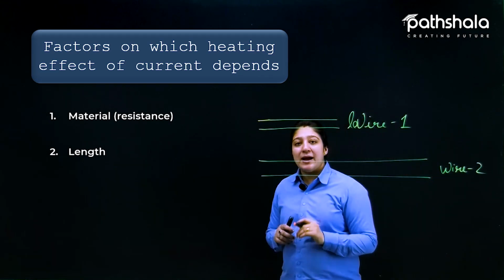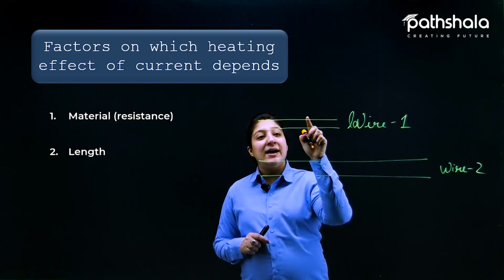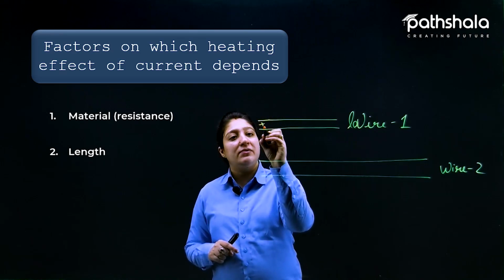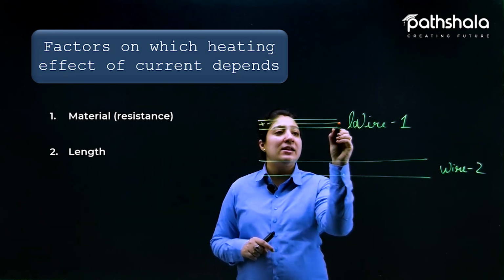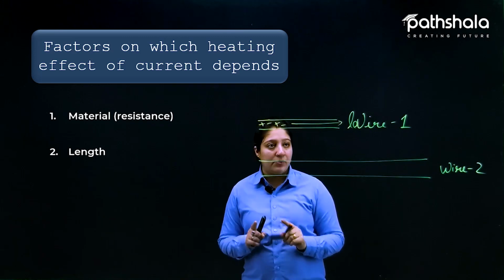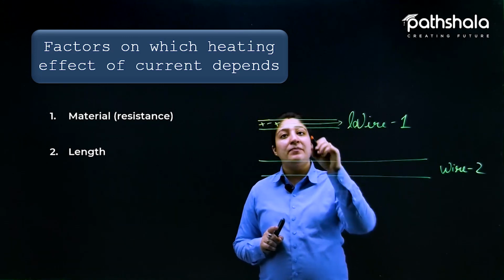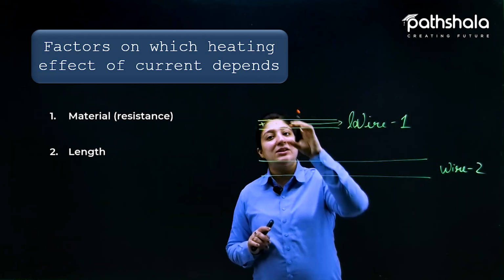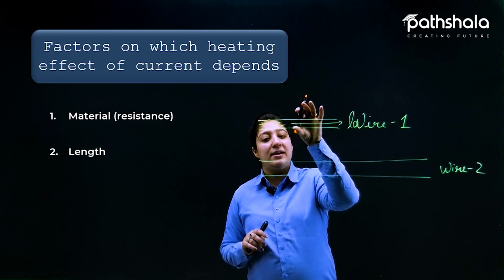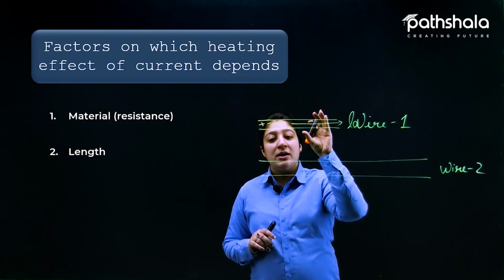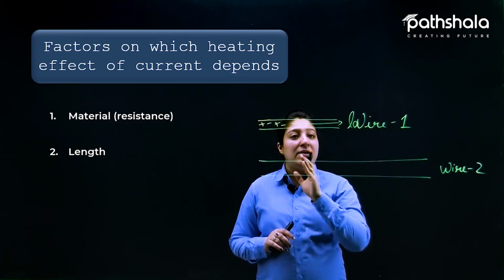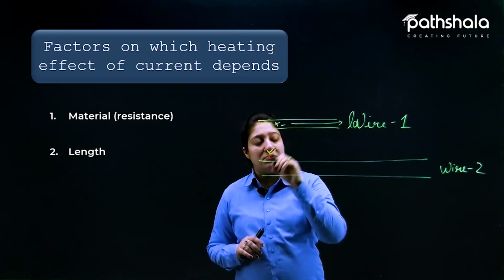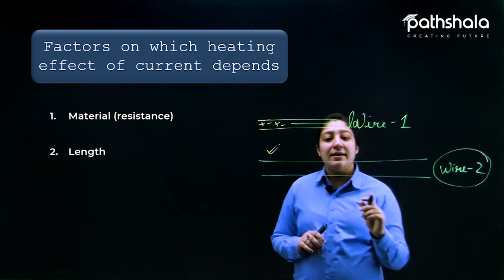Now in this case, what will happen? The one which has less length, the charges which were present in it can easily flow and they take less time to flow. The electrical energy does convert into heat energy, but not that much, because the charges are not staying in the wire for a longer time. They are easily flowing and taking less time to get out of the wire. But in the second case, which is our wire 2, what is that?